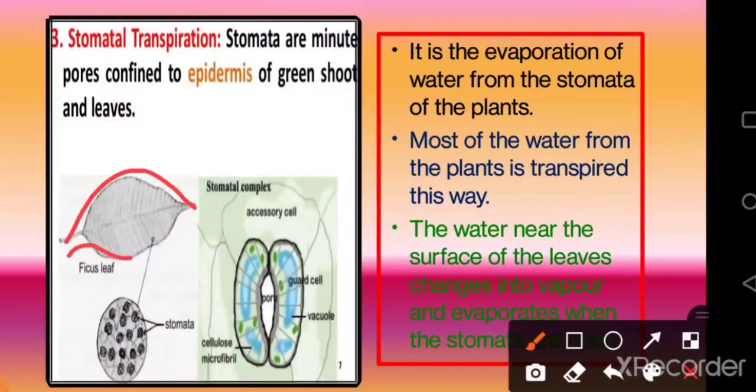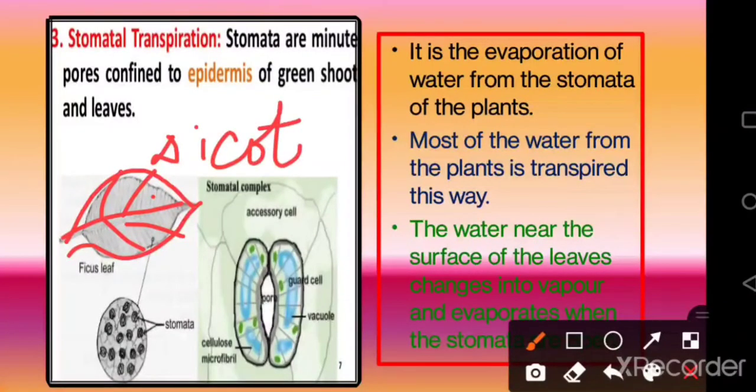But the number of stomata is not going to be the same. Now a question is being asked, how are you going to recognize whether the leaf is dicot or monocot? So if a leaf has reticulate venation, that means it is going to be a dicot leaf. So just remember reticulate venation. This is called a dorsiventral leaf.